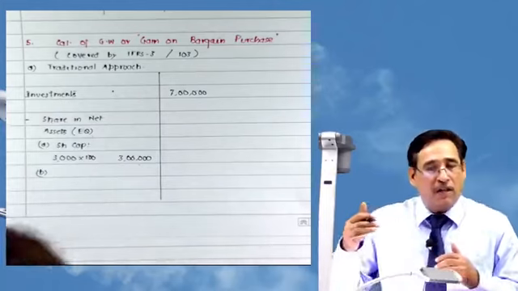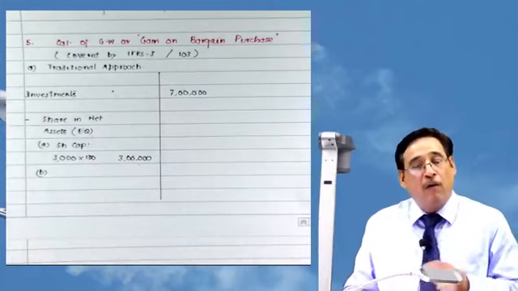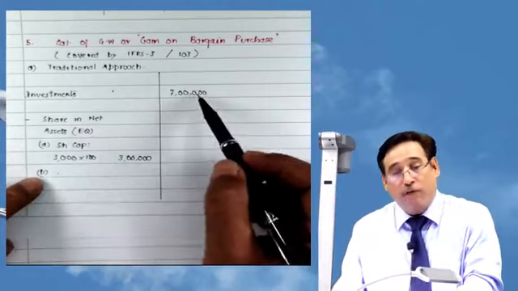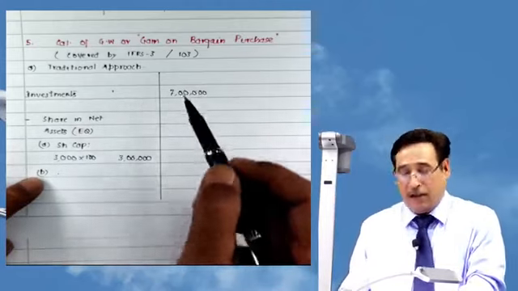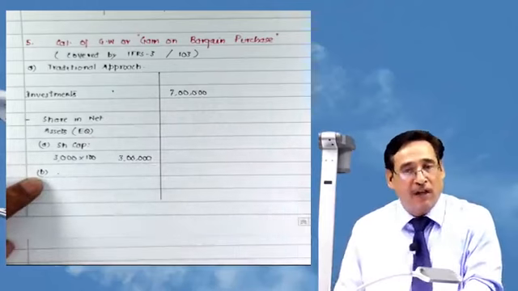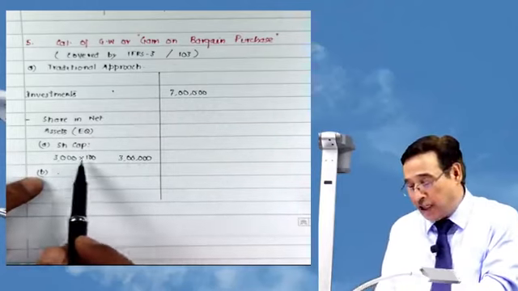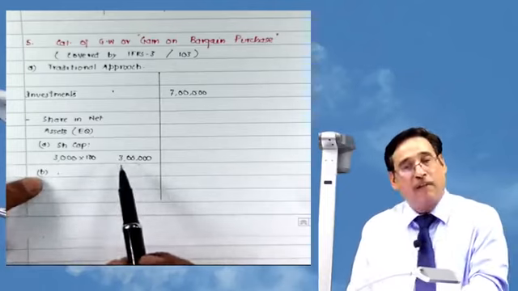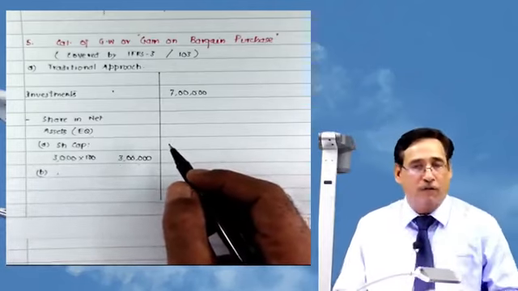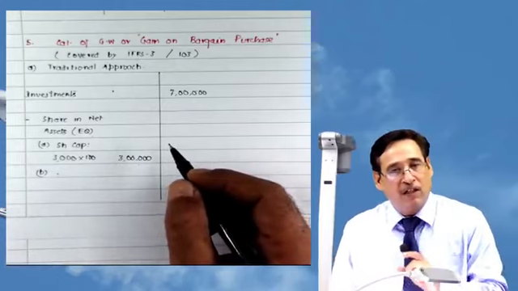Because we want to know how much capital gains are accruing to us. We are not interested in revenue gains, correct? Why are we interested in capital gains? Because we are trying to compare the capital expenditure with the capital nature benefits. Capital nature benefits are accruing to me in the form of share capital and our share in the capital profits of the subsidiary company. Is it clear to you or not?